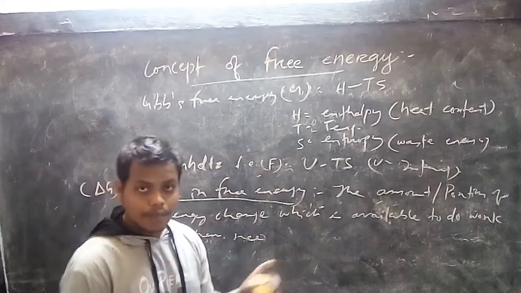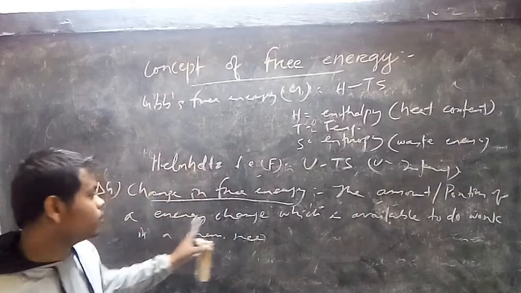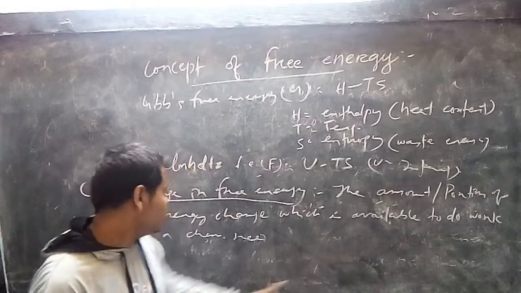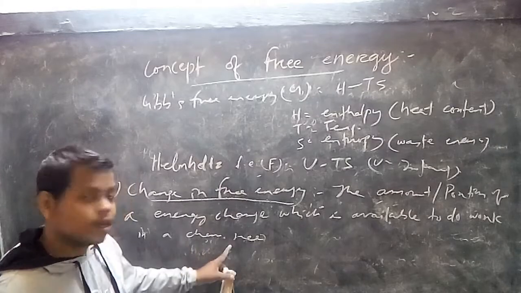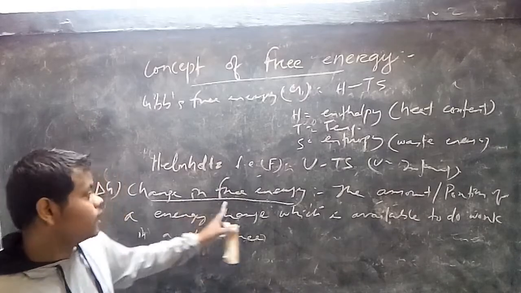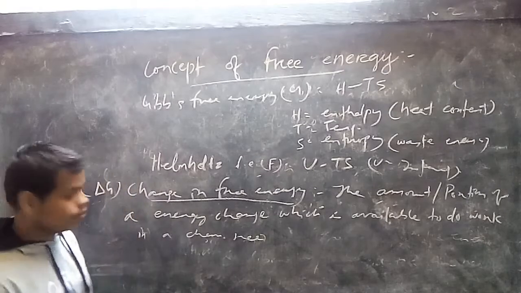Okay, the portion of the free energy change which is available to do any useful work in a chemical reaction is called the change in free energy. This is denoted as delta G.